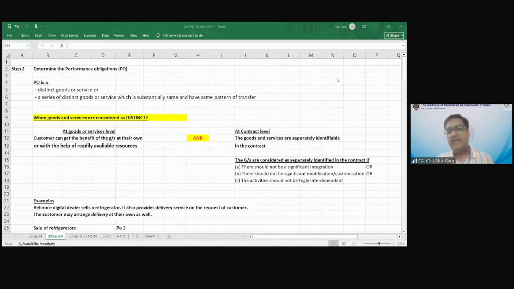कब separate माने जाएंगे? जैसे अभी आपने बताया दो performance obligation है. There should not be a significant integration, there should not be a significant modification or customization, and the activity should not be highly interdependent. So in this case, tell me, is there any significant integration between the refrigerator and installation? Is there any significant modification? Is this installation highly dependent, or is this refrigerator highly interdependent? Yes, sir. It can be done by anybody else also.